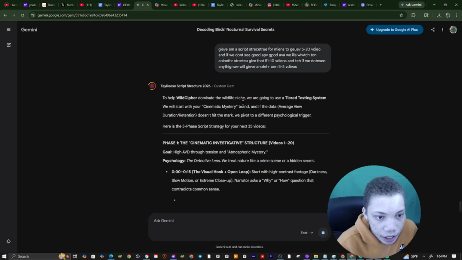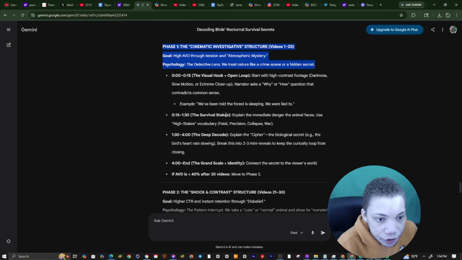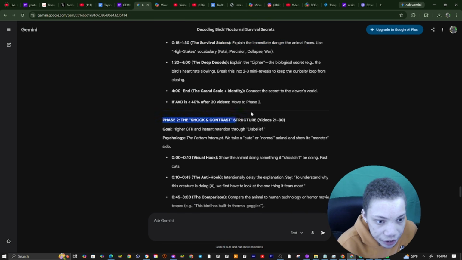It uses the help. Here it says wildlife dominate the terrorists. So phase 1 is cinematic invasions, goal: high AVD throughout the tension. You see the psychologist right here, the detective lens. You can see this is the visual hook, and then the open loop. Then you can see survival stakes, and the decode. If the AVD is 40% after 20 videos, we move to phase 2.